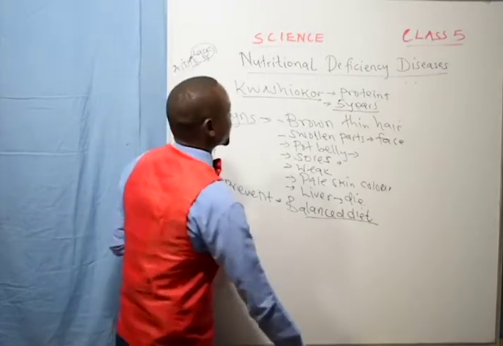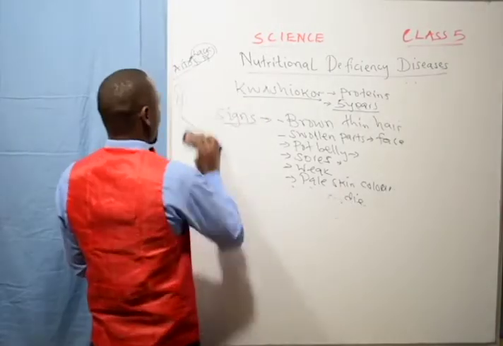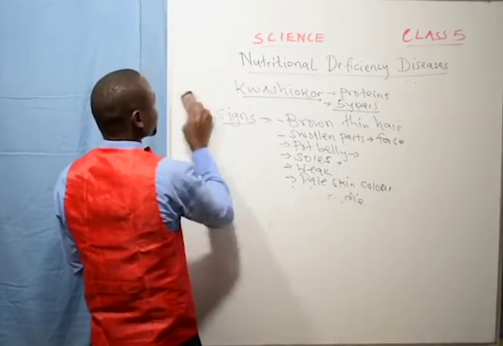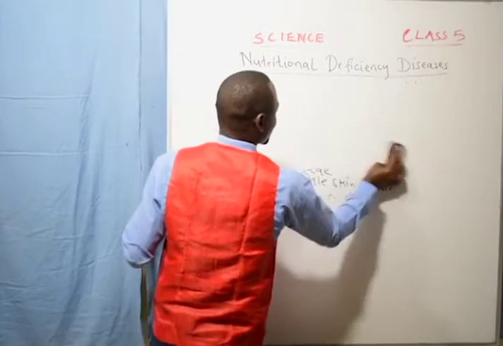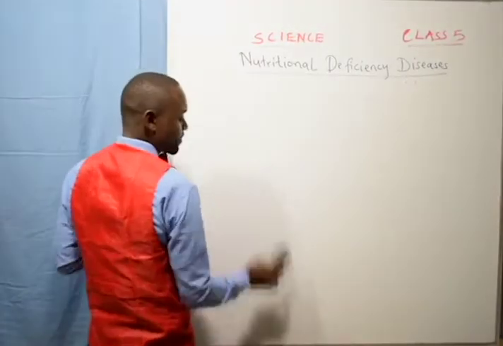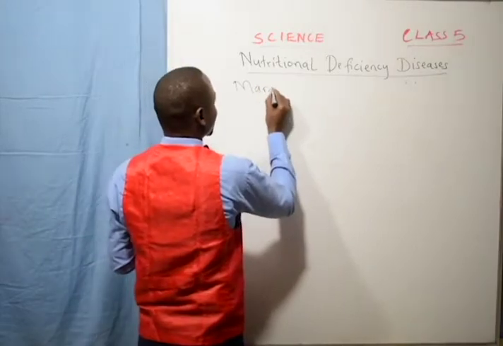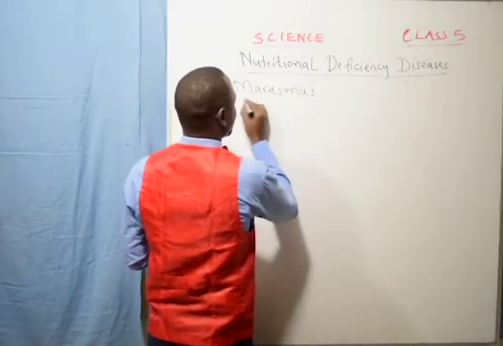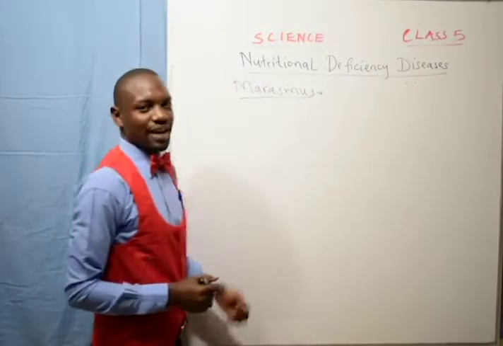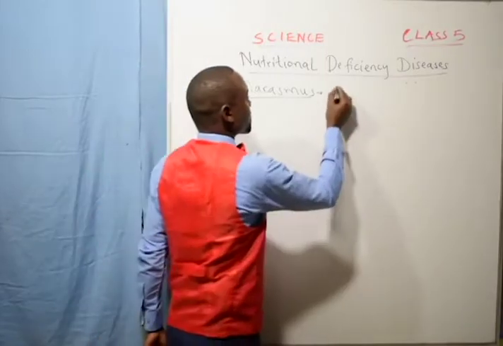So that's about kwashiorkor. Let us very briefly look at marasmus. Marasmus is another deficiency disease. Marasmus is caused by starvation.